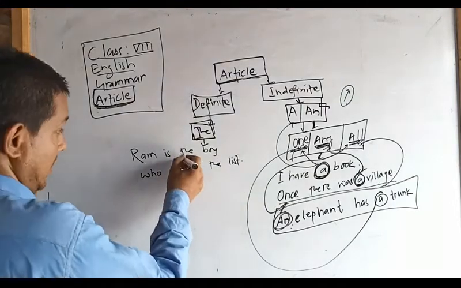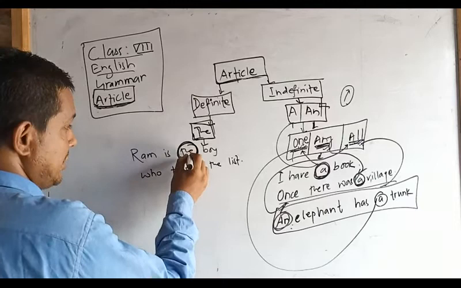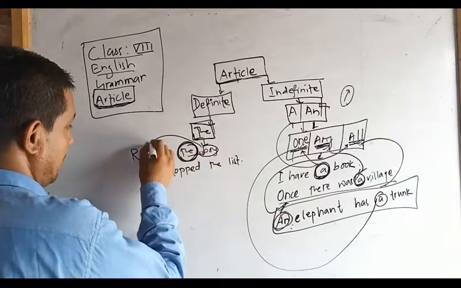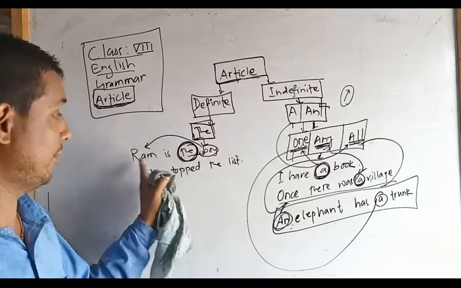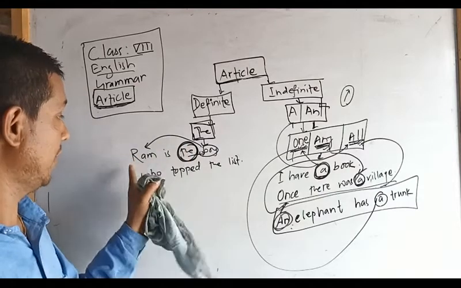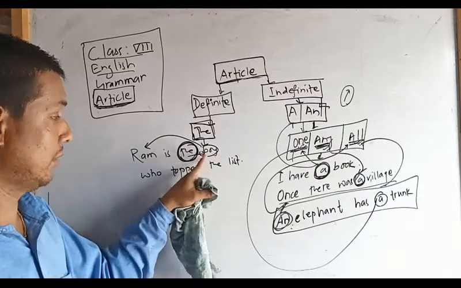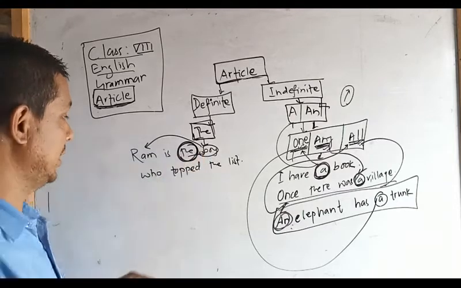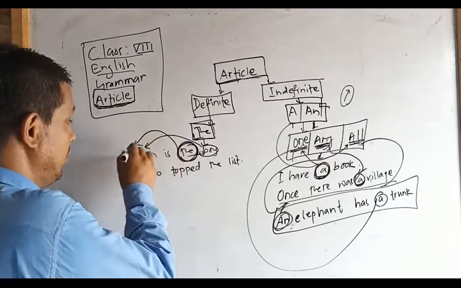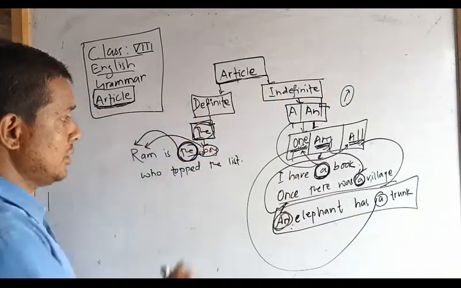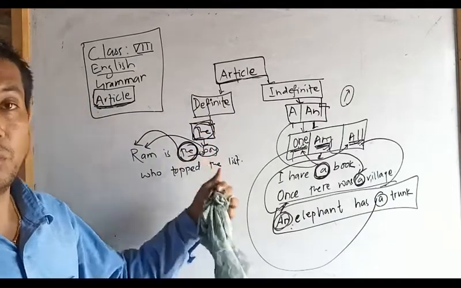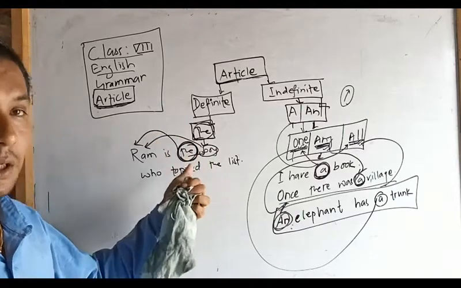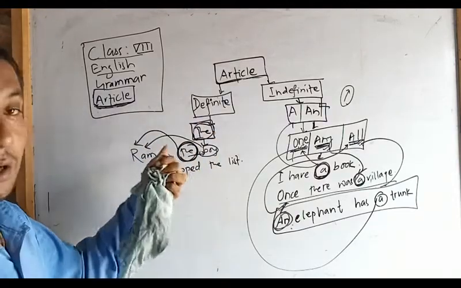Here the is used to define whom? Ram. Ram is the same boy. Here the is used to define Ram, to show that the boy about whom I am talking is none other than Ram. So the is only used to make the noun exact. That's why it is called definite.